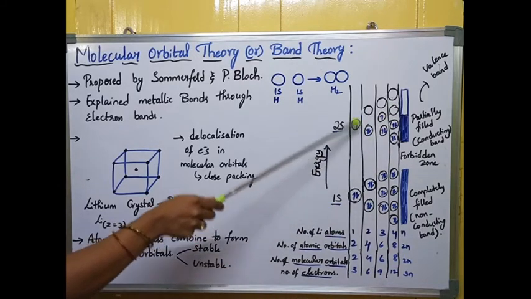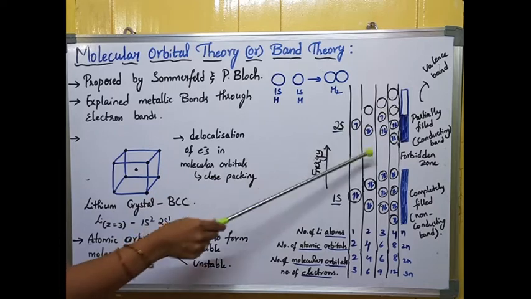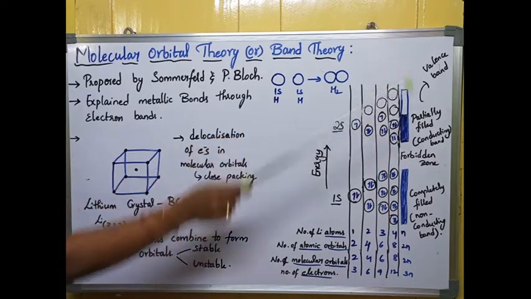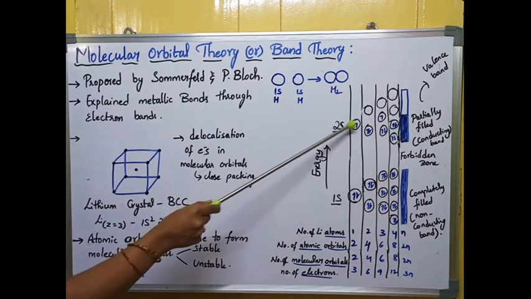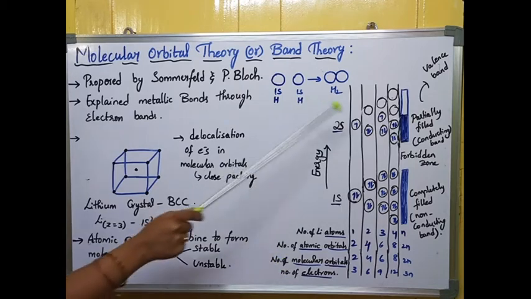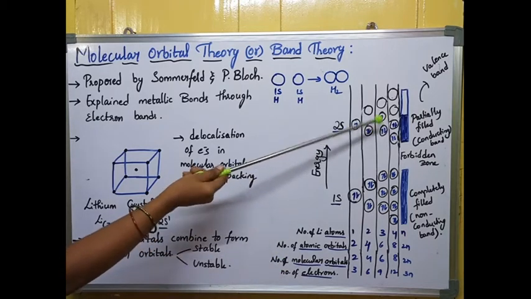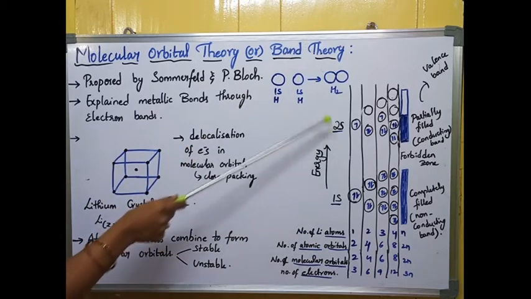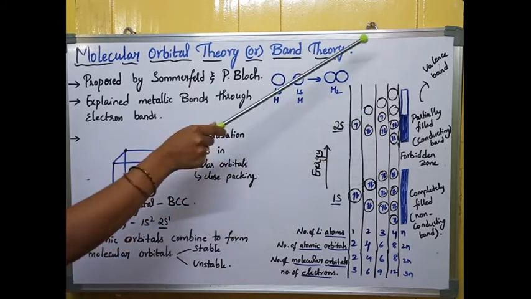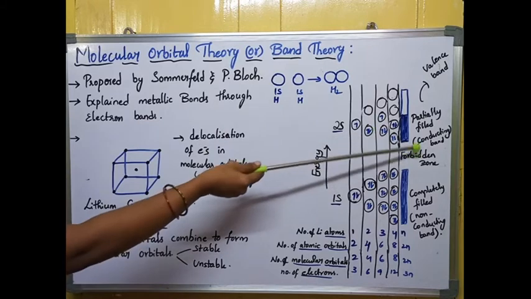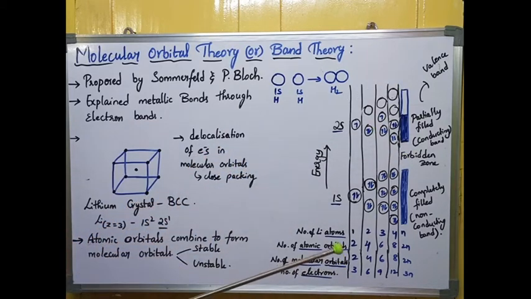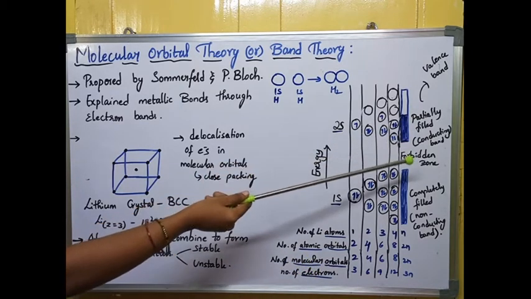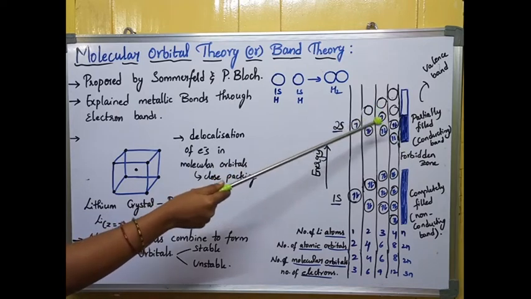Next, coming to the second band. You can see the 2s orbital is half filled, partially filled. Partially filled means unpaired electrons are present. These unpaired electrons can transfer to the next energy level, that is 2p. So these unpaired electrons can move to the next energy level and they can conduct electricity or thermal properties. So it is called a conducting band. It is responsible for the conduction.